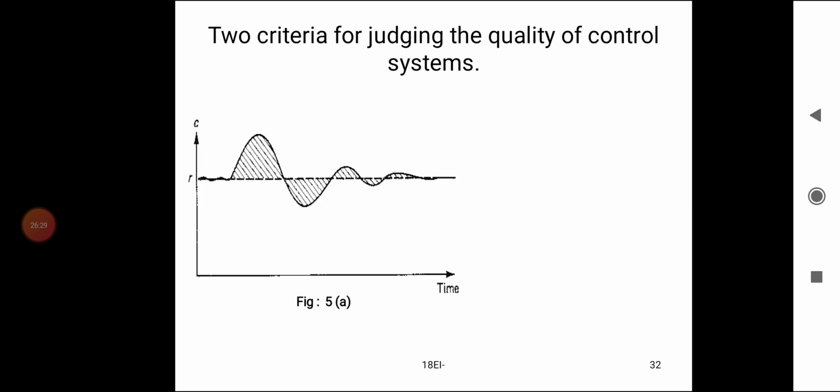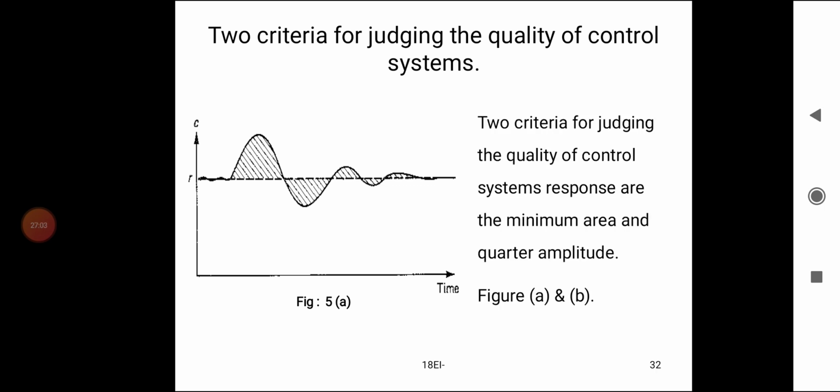Two criteria for judging the quality of control systems: the area under the peaks. The signal is oscillating above and below the set point. Finally, after a certain time, it settles at the set point. The time taken to settle is called settling time.